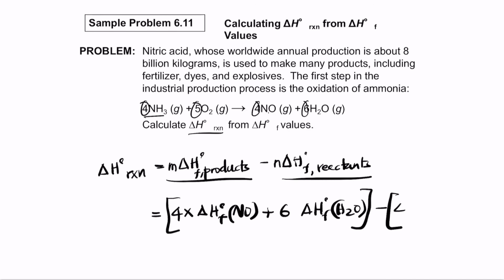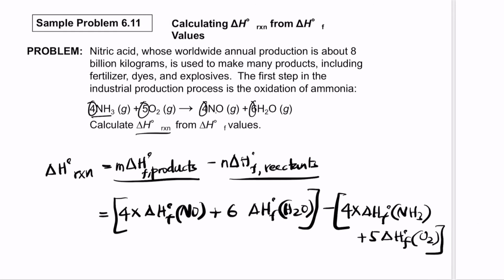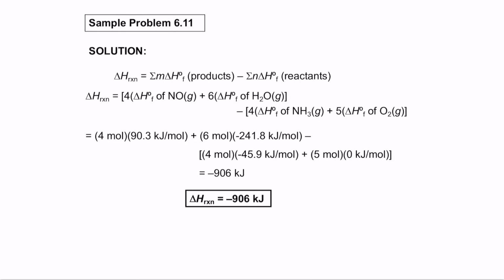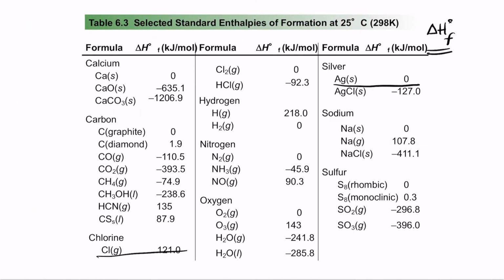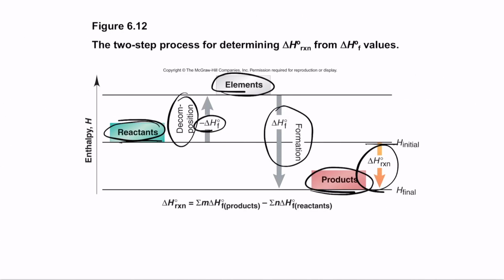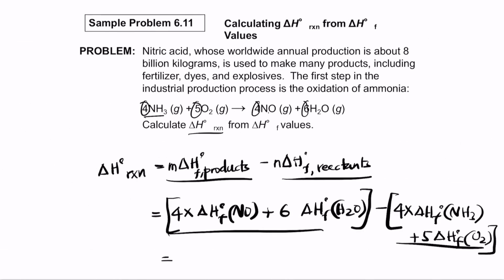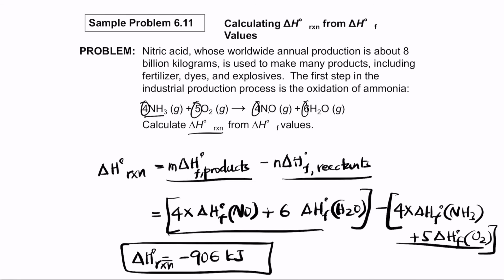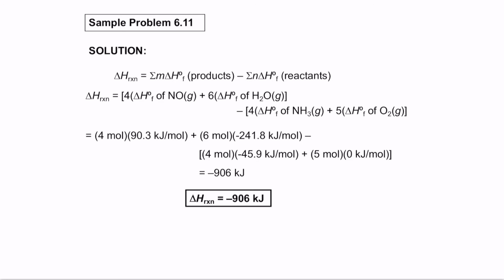For the reactant part is NH3. So you have 4 times delta HF of NH3 plus 5 times delta HF of O2. So add up the product part, add up the reactant part. So when you can substitute the values from the table, so use this table and substitute the values. So you will get a final answer of minus 906 kilojoule for delta H of the reaction. So this is how you can calculate delta H of the reaction. So with that, we end our lecture on thermochemistry. So I'll see you again in the next lecture.